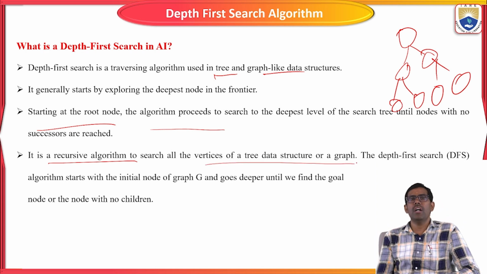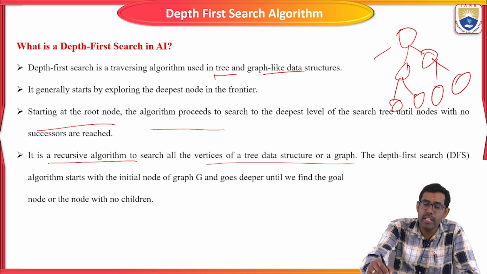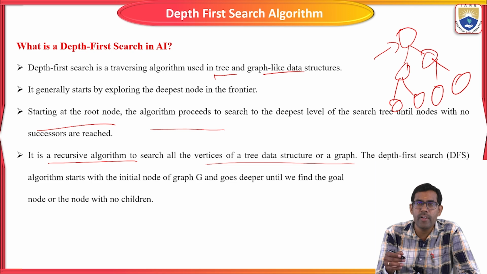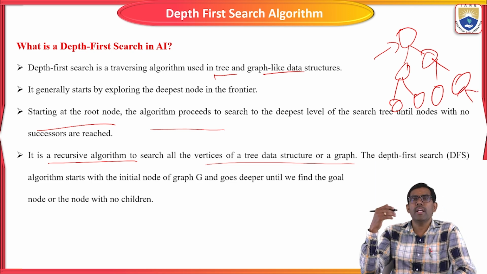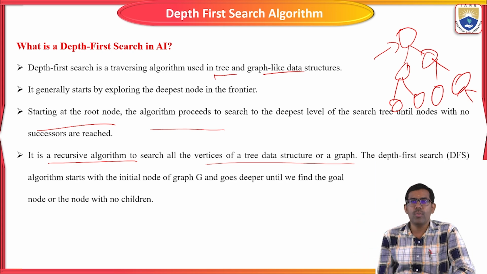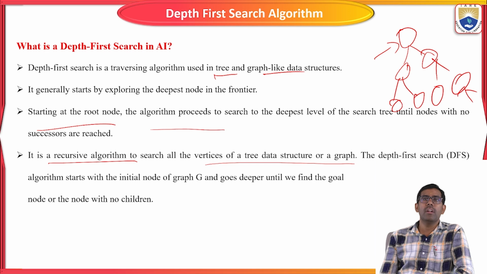The DFS algorithm starts with the initial node of the graph. This is the initial node, the root node or source node of the tree or graph, and it goes deeper until we find the goal. With the goal node, the DFS has to visit all the neighbors and reach the goal node in your tree or graph. So this is the concept of the DFS algorithm.